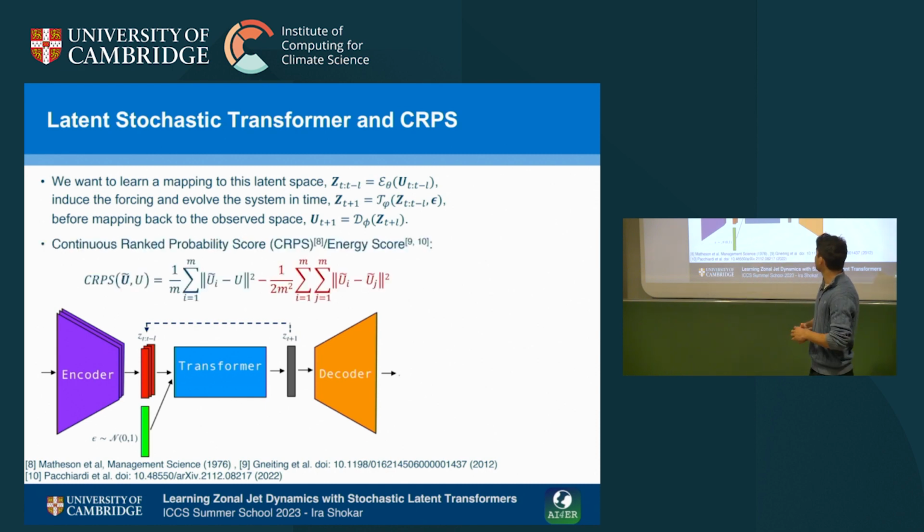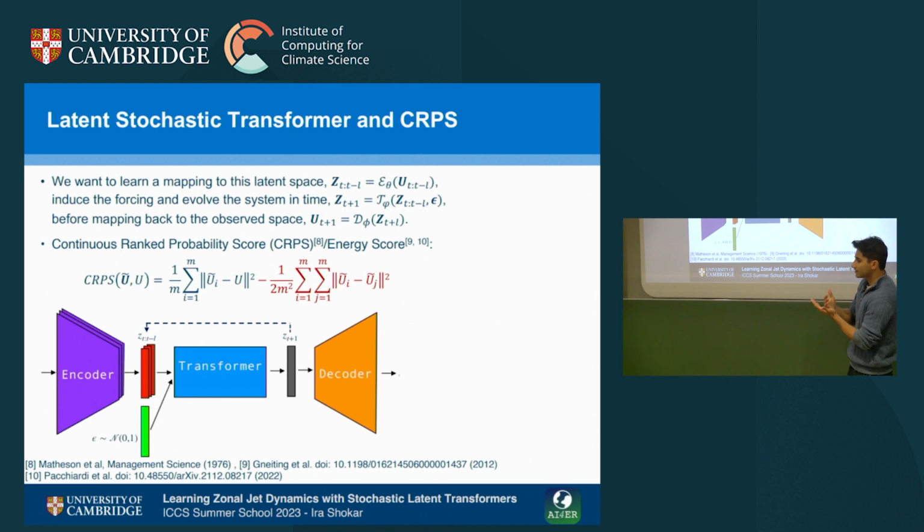In trying to define a loss function, rather than using the mean squared error or some variant of that, because we're now dealing with a probabilistic system, we use the CRPS, which is often used in meteorology as an evaluation metric, which is essentially, in this formulation, just an extension of the mean absolute error, and then what we can denote as almost an ensemble variation term.